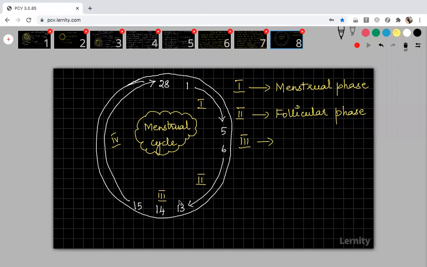Then the third phase is only the 14th day. Okay, only the 14th day. That is called the ovulatory phase. And the fourth phase, starting from the 15th till the 28th day, is called the luteal phase. Right? You just write down all these 4 phase names. Now we can see one by one.